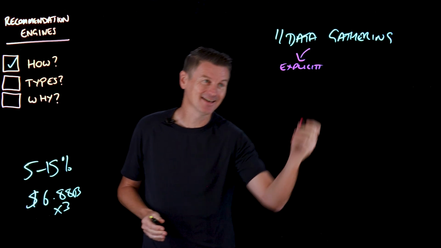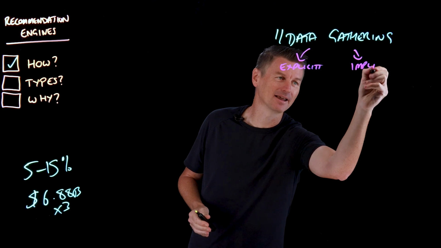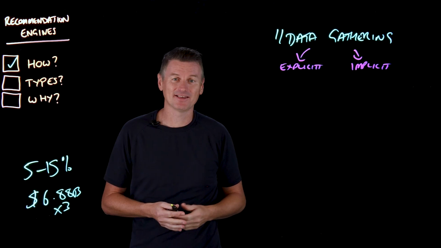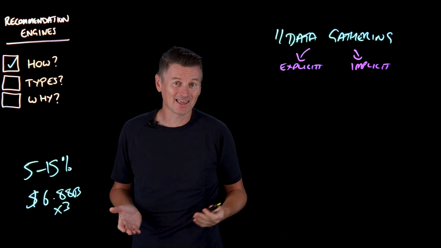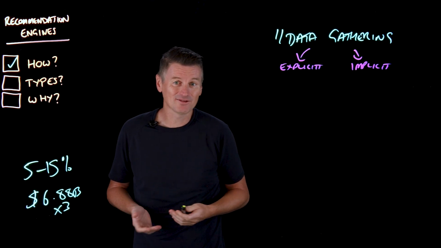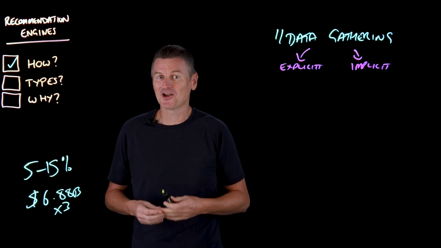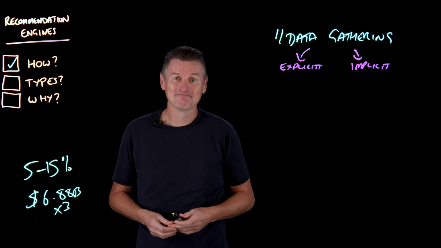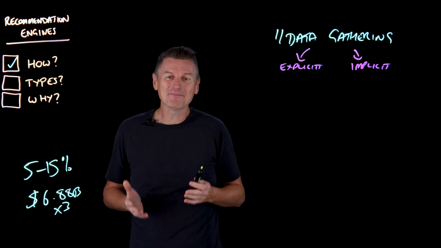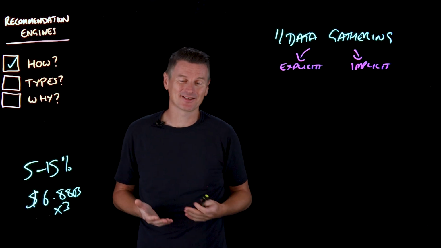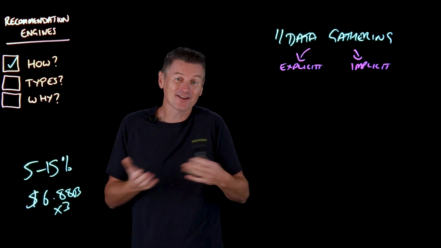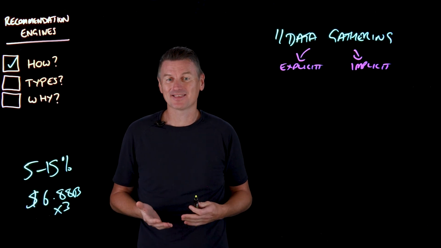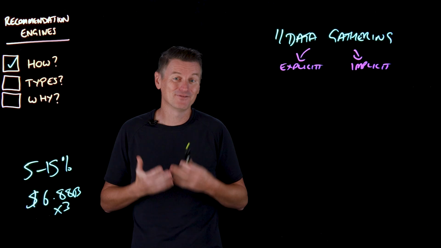Now, the other type of data is called implicit data, and that's user behavior like clicks, past purchases, and search history. Now, you might be thinking, I never post online reviews. I do all my web searching in incognito mode, so recommendation engines won't have any data on me. Well, maybe so, but there are other people out there that share similar characteristics as you: demographics like age, and psychographics like interests and lifestyles. And recommendation engines can use this data to personalize the content for you.